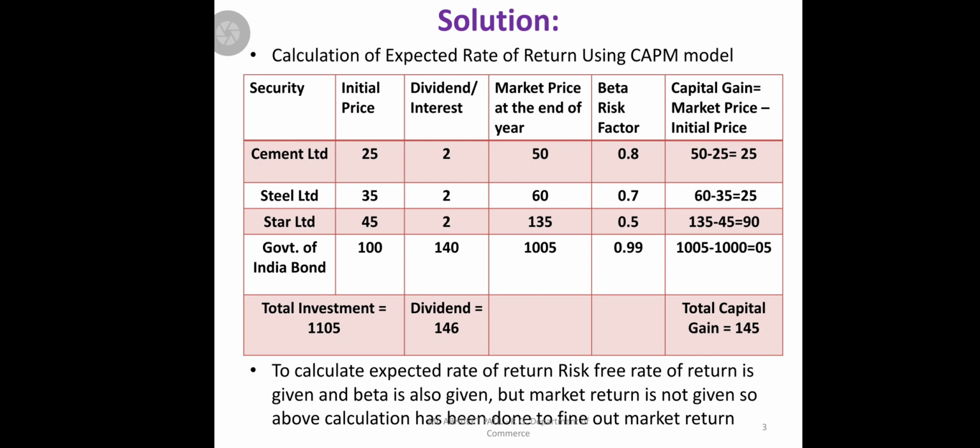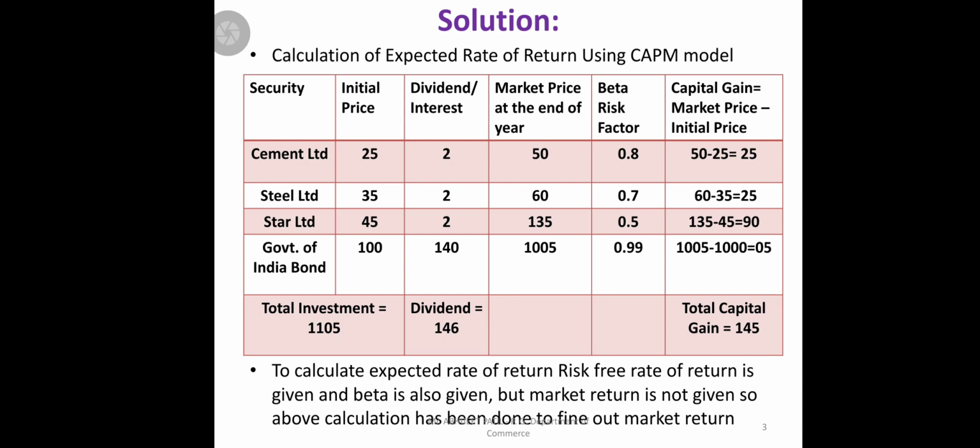We'll take the four securities including the bond: initial price, next dividend/interest, market price, all given in the problem, and also beta factors. Now we'll find out how much gain we generated on each security, because in this problem they do not mention how much percent return we get. So we'll take the difference between market price and initial price, find the gain, and then work out the return for each security using the CAPM model.